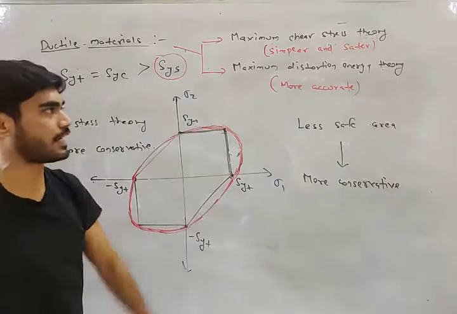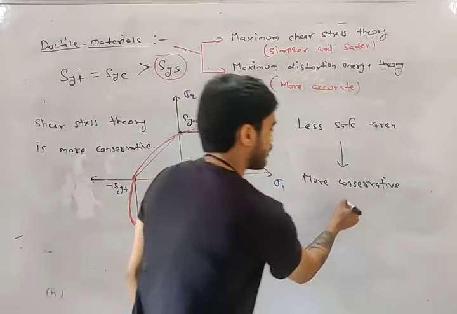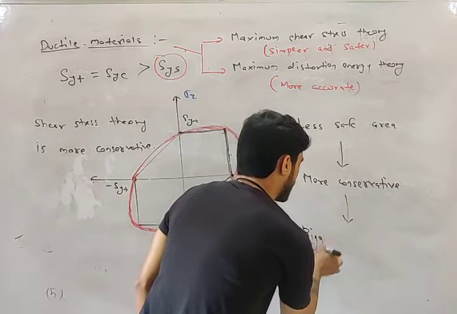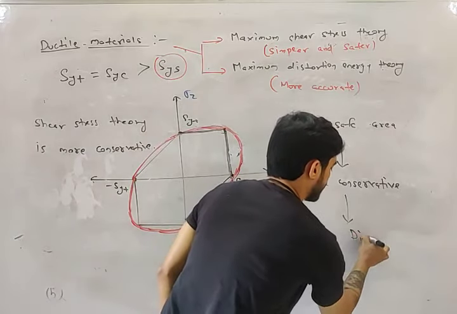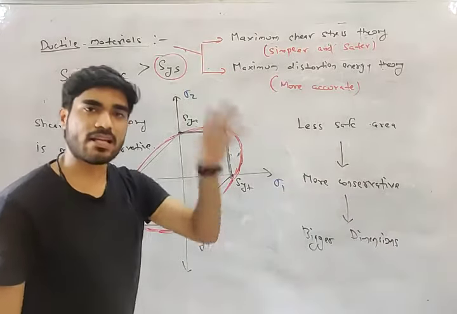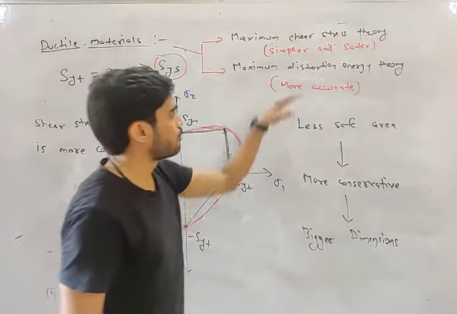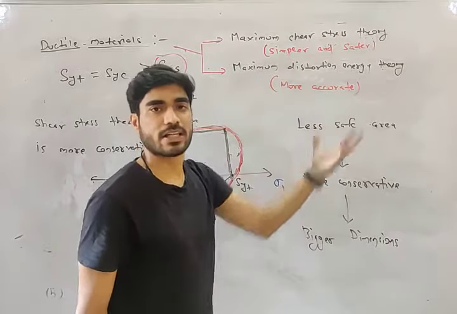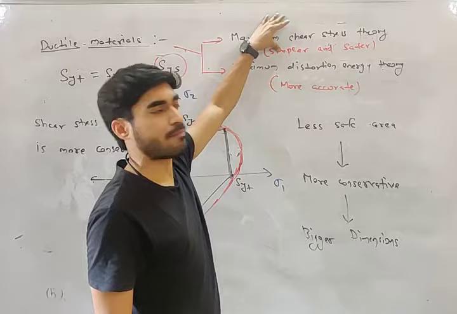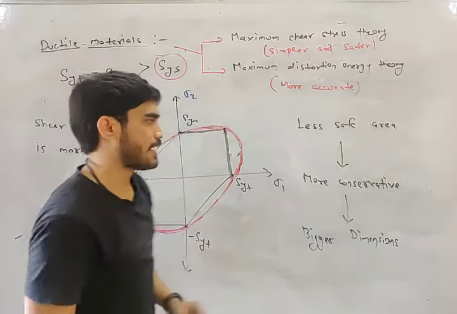So which one is more conservative? Shear stress theory. And more conservative means bigger dimensions. So if you design the same element using both these theories, in which case will you get bigger dimension? In this case. In which case will you get smaller dimension? This case. So do you understand this?